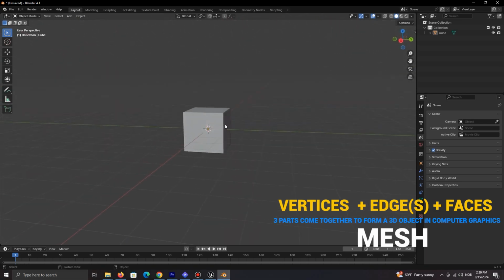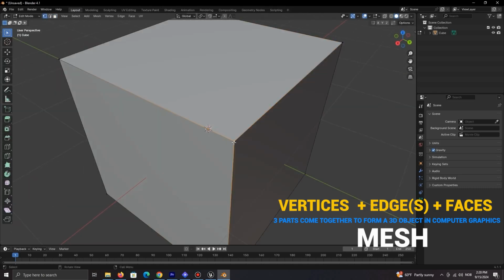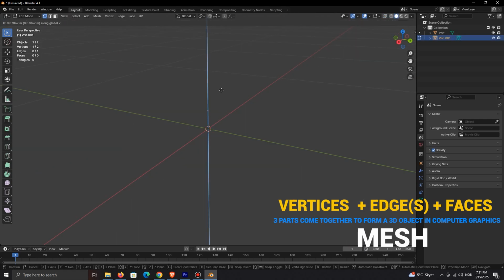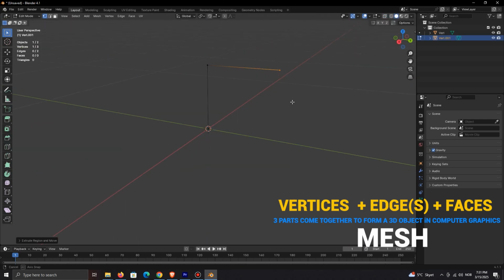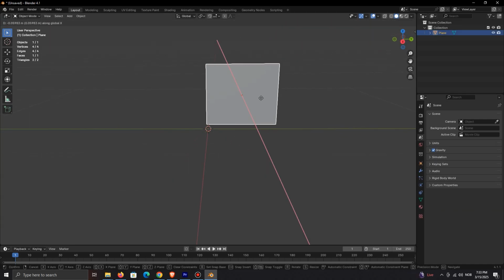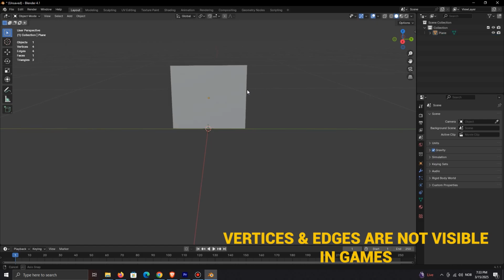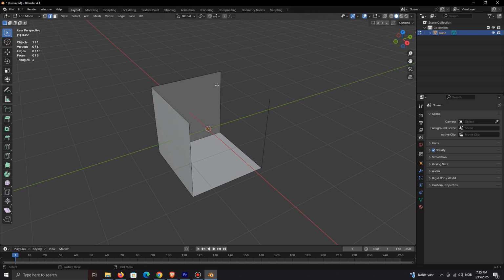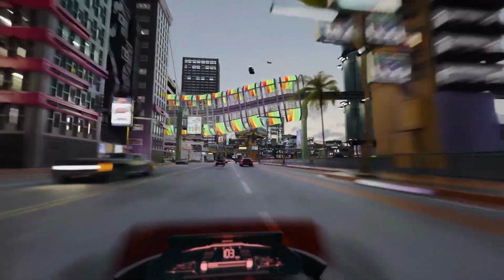In Blender, I can select different parts of the cube. A vertex, or vertices in the plural, is a single point in space, like a corner. When you connect another vertex, you get an edge. Multiple edges connected together form a face, a flat surface. This is the part of the mesh that you actually see. A face is formed by three or more vertices, connected by edges, and the final product is a mesh. Every 3D object in a game, like trees, rocks, cubes, hats, weapons, is a mesh. Characters, for example, are also made from vertices, edges, and faces.